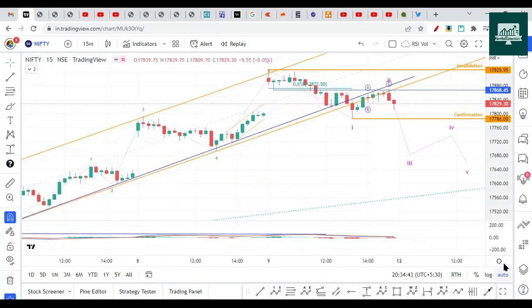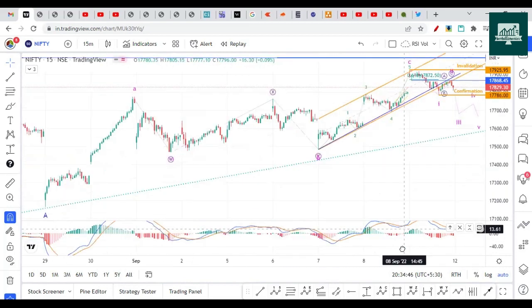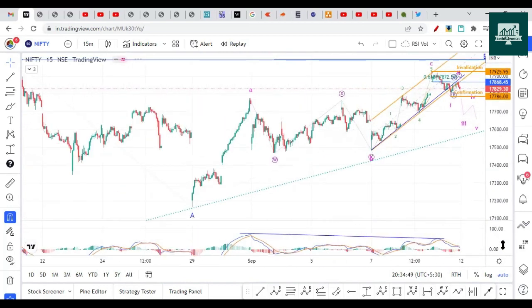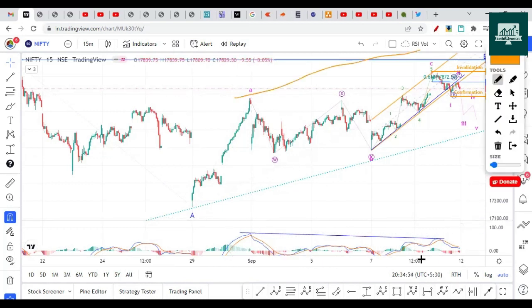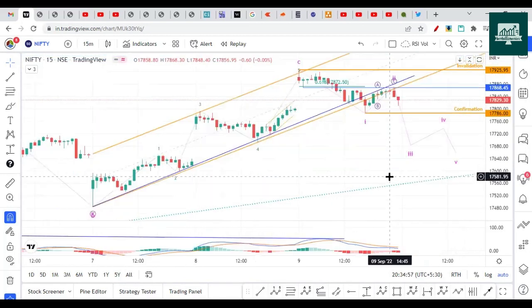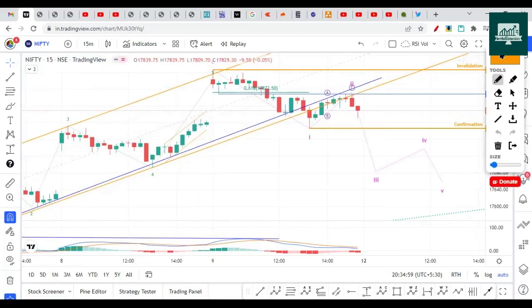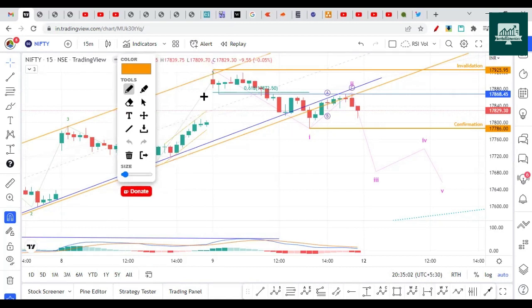Now, interestingly, on Friday it gave a drop, and here you can also notice there is a negative divergence on the 15-minute chart. These are the reasons why we should be bearish for the next session. There is a negative divergence on the 15-minute chart, and the drop from the top on Friday, it opened a gap up. We already forecasted that it would open gap up. On Thursday, at the end-of-day closing, we mentioned that it would open gap up. The same thing happened, and then here we can see a 5-wave count drop on the downside, 1 2 3 4 5. So this is a bearish signal for me, and it got rejected from the 0.600 Fibonacci.